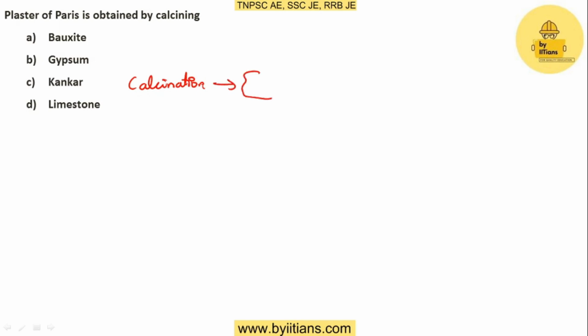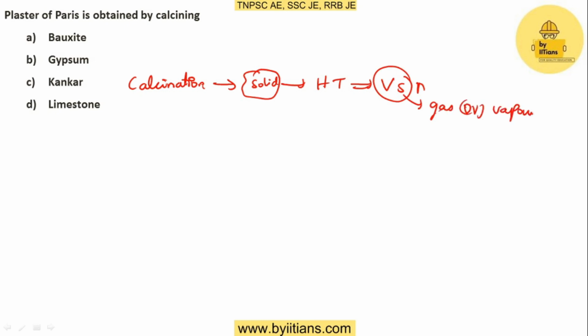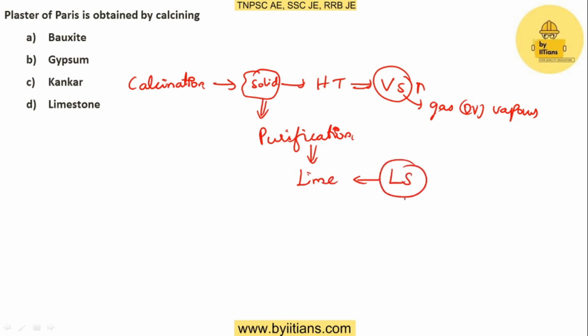So calcination is a process where any solid material is heated at a high temperature to remove the volatile substance from the solid. This volatile substance will be removed as a gas or vapor. By removing this volatile substance, the solid in turn becomes purified, and this calcination process is also called a purification process. The typical example for this process is obtaining lime from limestone. Whenever you heat limestone at a high temperature, you will get lime.